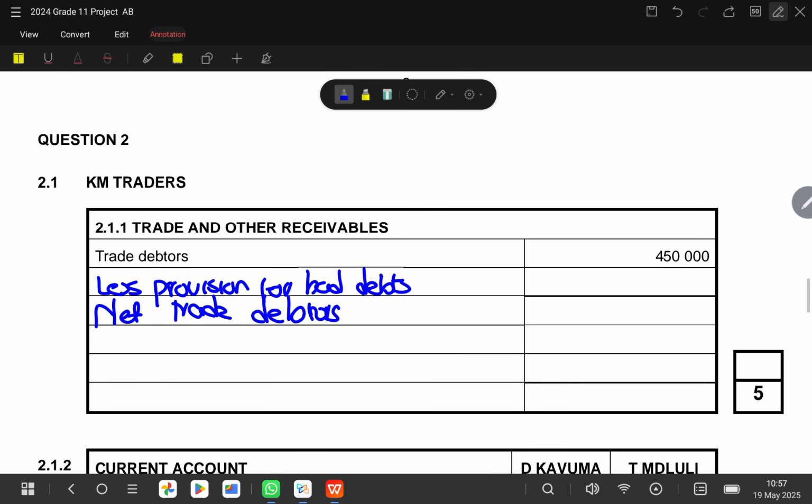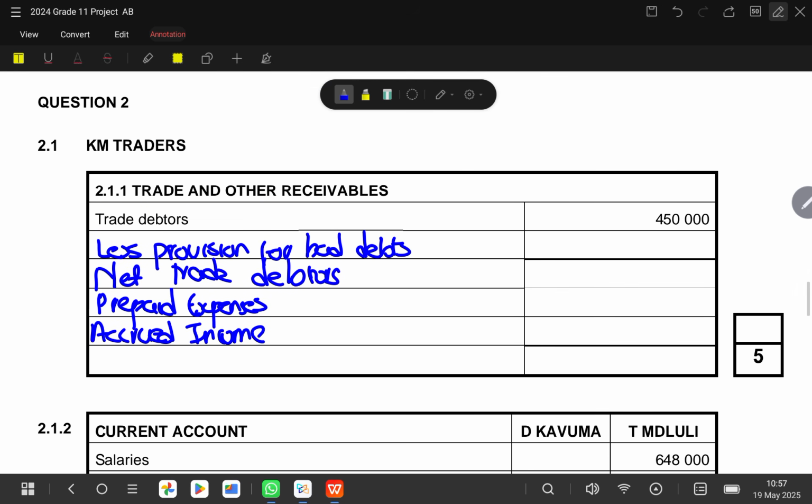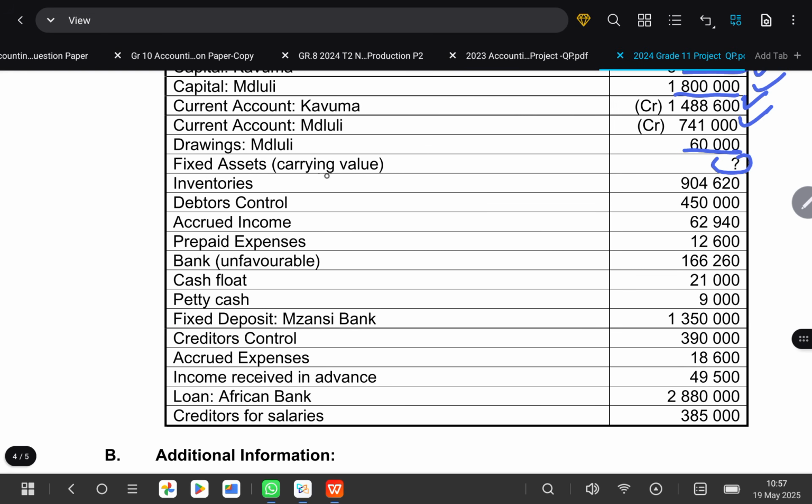Okay, and then we're going to have our prepaid expenses, and then also our accrued income. So when it comes to this, it's very important that you make sure that you know the structure of everything that you are requested to do. So then from there, we continue with our information.